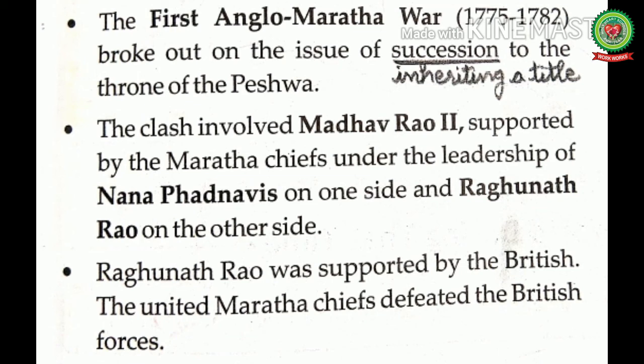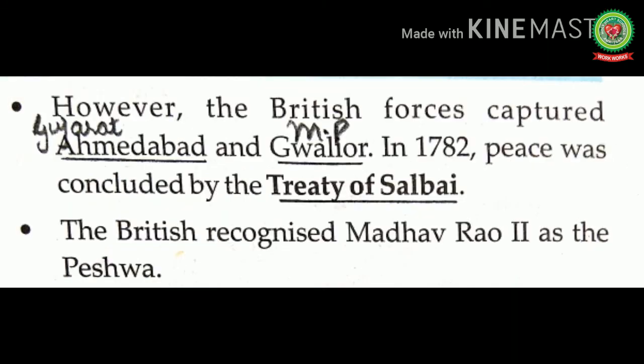There was conflict between Madhav Rao II and Raghunath Rao. Madhav Rao was supported by the Maratha chiefs under the leadership of Nana Fadnavis. Nana Fadnavis was an influential minister in the Maratha Empire during the Peshwa's administration. On the other hand, Raghunath Rao was supported by the British. The united Maratha chiefs defeated the British forces. However, the British forces captured Ahmedabad, that is in Gujarat, and Gwalior, that is in Madhya Pradesh.